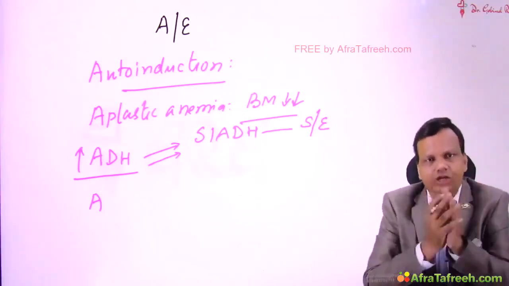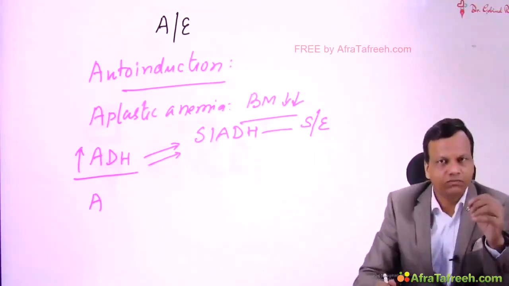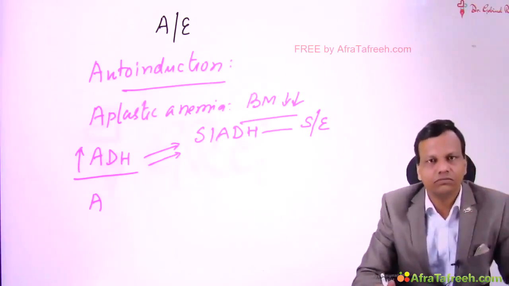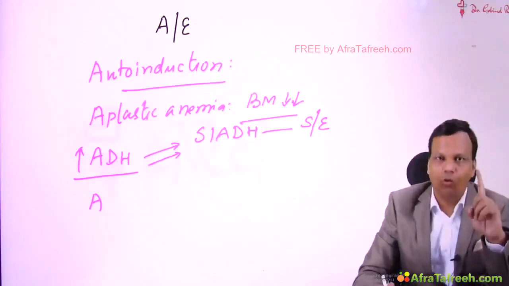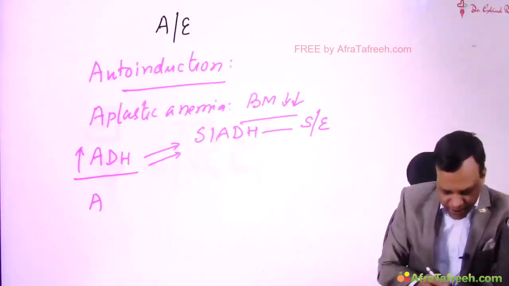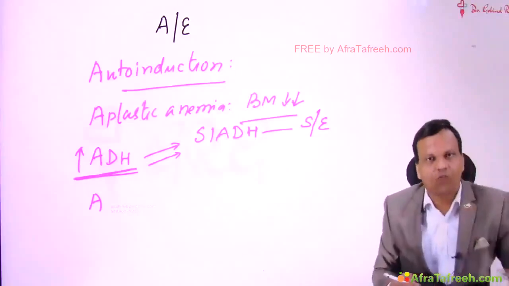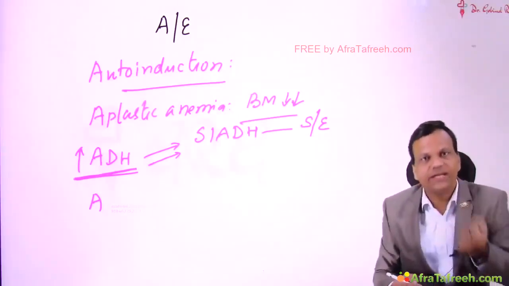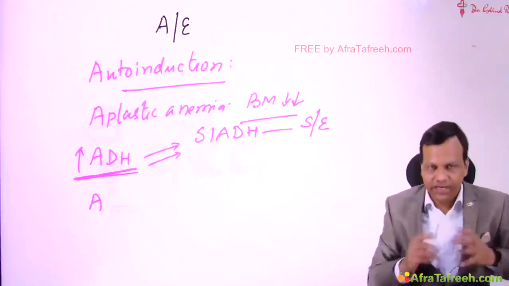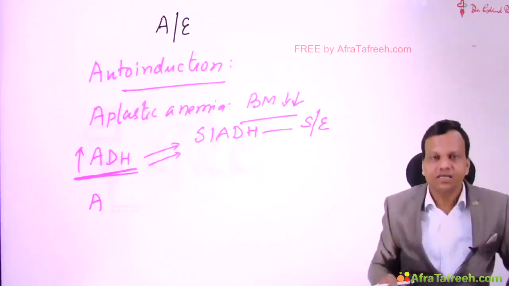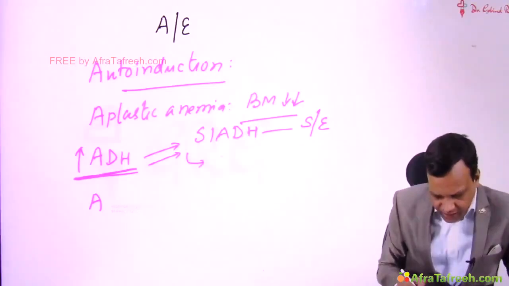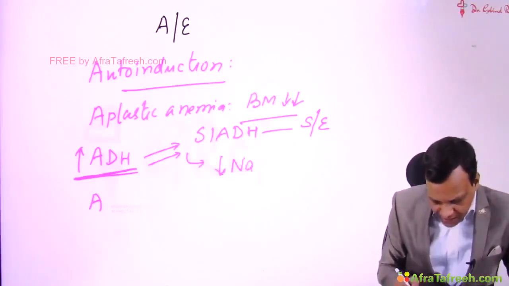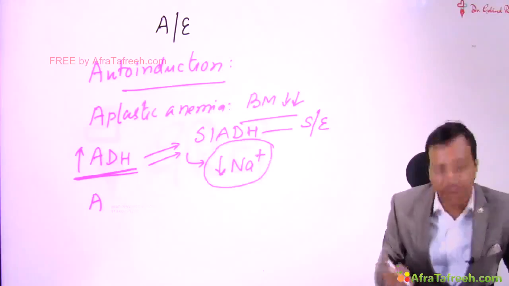Now, what is the function of ADH? To retain water, or to retain sodium and water? Yes, ADH retains only water. So when ADH is released more than required, only water will be retained. And when only water is retained, it will lead to dilution of all the ions. Most clinically significant is sodium, so that can result in dilutional hyponatremia.